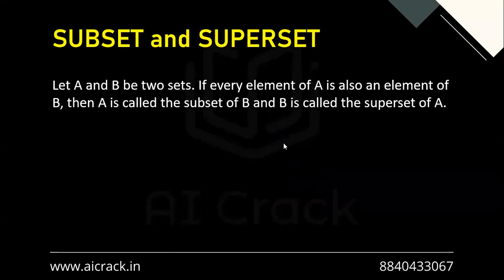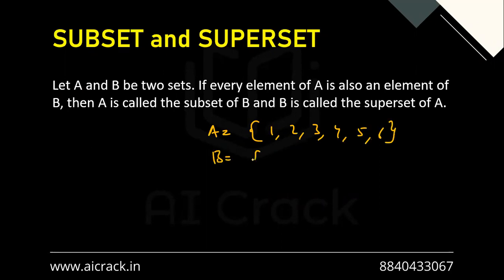Subset and superset. Let A and B be two sets. If every element of A is also an element of B, then A is called a subset of B and B is called a superset of A. So basically we have, let's say, A as 1, 2, 3, 4, 5, 6, and we have B as, let's say, 2, 3, 5. So we can see that every element of B is present in A.